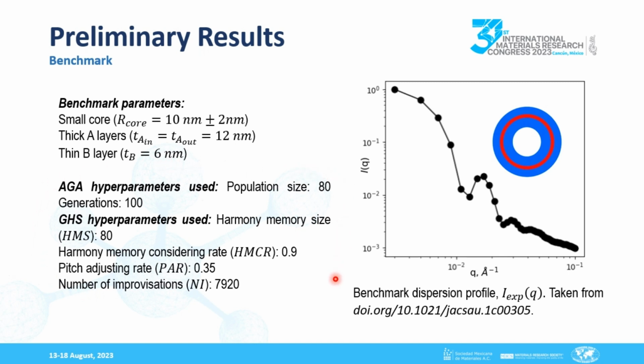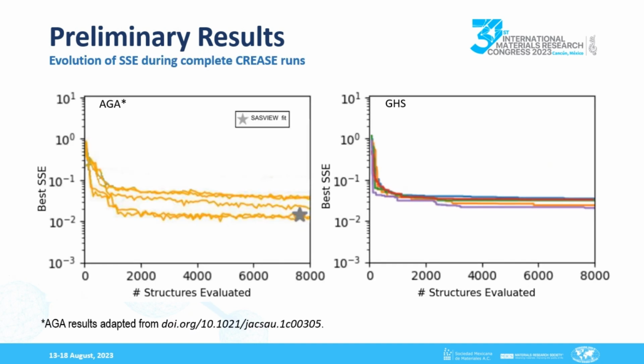For each CREASE run with AGA and GHS, 8,000 SAS patterns were computed in total. This is on an in silico benchmark of a low concentration solution of amphiphilic polymer vesicles of known dimensions: an inner radius of 10 nanometers with a log normal dispersion of 20%, a thickness of the solvophilic layers, inner and outer, of 12 nanometers, and a thickness of the solvophilic layer, the intermediate one, of 6 nanometers. The results of the test were as follows.